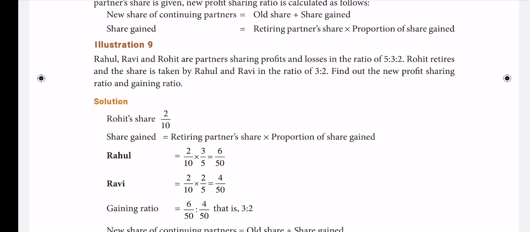Yes, the 2/10 is shared by Rahul and Ravi, the other two partners, in the ratio of 3:2. Therefore 2/10 into 3/5, first partner.